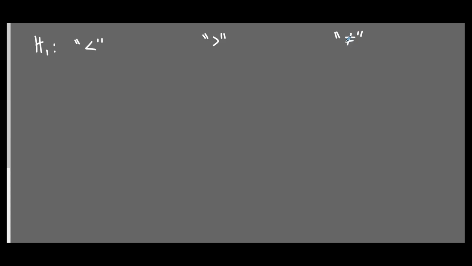Let's say we have a not equal to alternative hypothesis, and we're going to use a confidence interval. Then we want to set our confidence level to 1 minus the significance level. So let's just draw a normal distribution here.